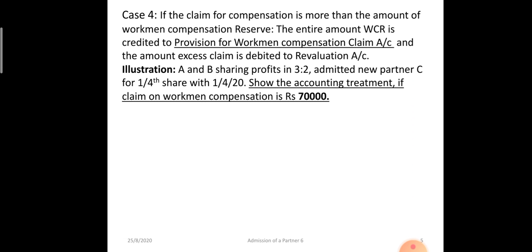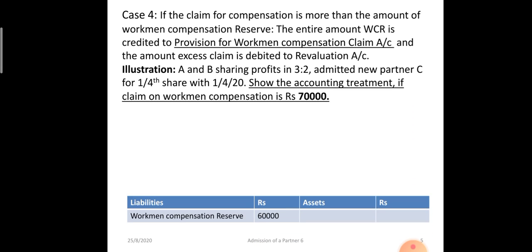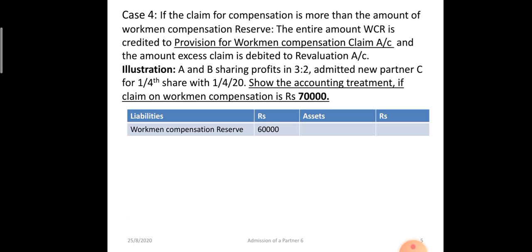A fourth case: if the claim for compensation is more than the amount of workman compensation reserve. In that case, we will use the revaluation account to create the liability. Now see here, the question says that A and B are partners with profit sharing ratio 3:2. They admit a new partner C for 1/4 share, and the claim for workman compensation is 70,000, whereas the workman compensation reserve shows a balance of 60,000 in the balance sheet. So a 10,000 rupees extra claim is there.